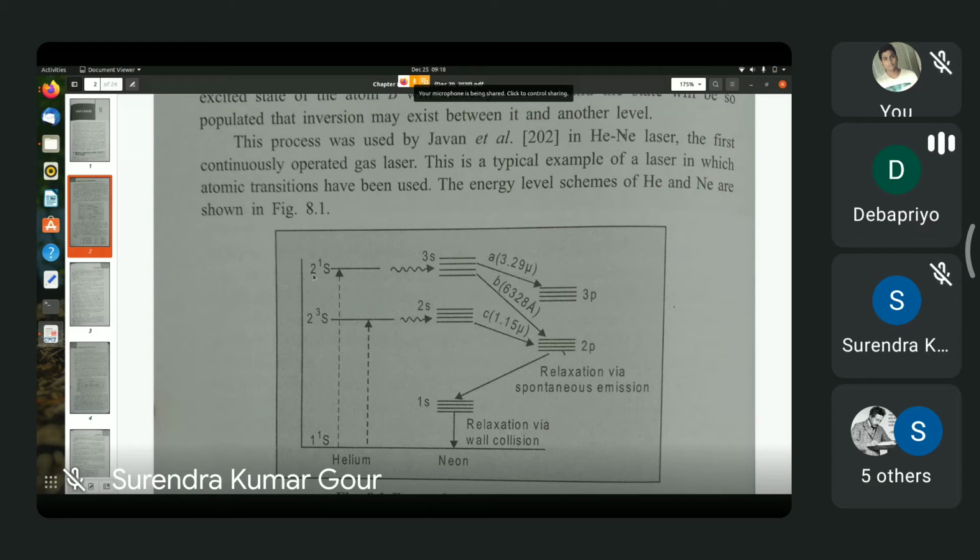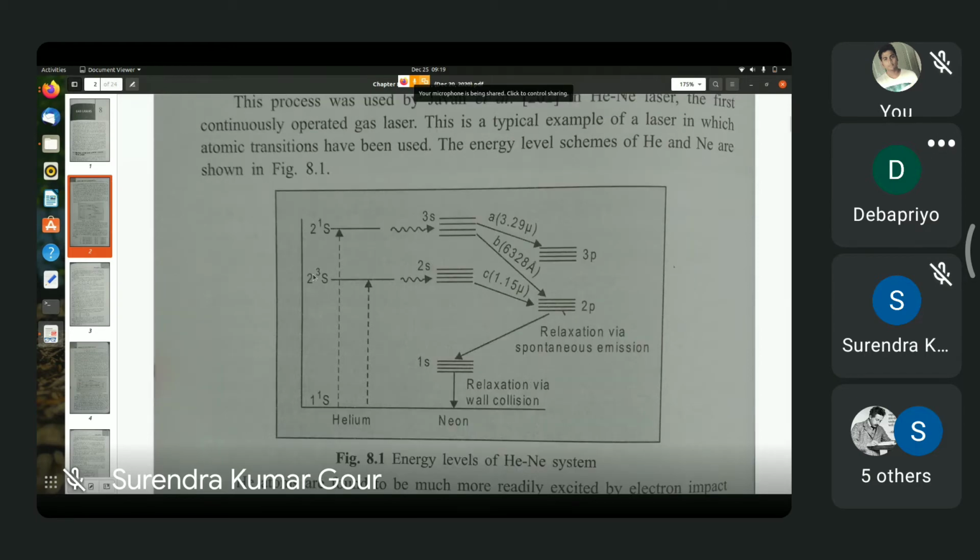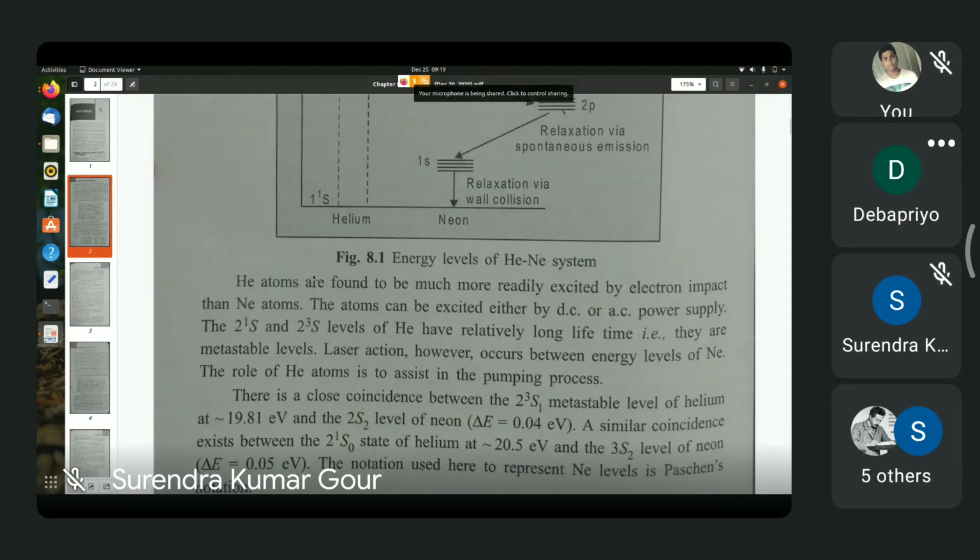Okay, and you can roughly calculate the excitation energies. How can you calculate the excitation energies? You can firstly imagine that the helium atom is like a hydrogen atom, except that the effective charge of the nucleus is not 2 but 1. One electron is lifted from the 1s level to the 2s level. The other electron remains in the 1s level, which is close to the nucleus, that comprises two protons and two neutrons in helium.